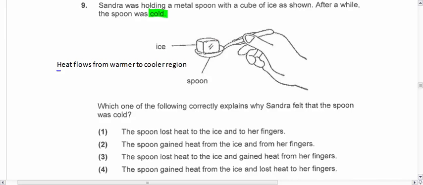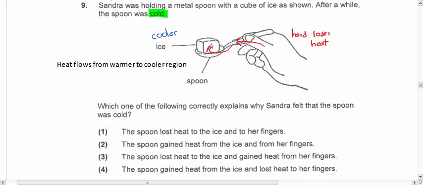Now this ice is going to be cold. This ice is very cold, or it's actually colder or cooler. Let's use the proper words. This ice is cooler as compared to my hand and my spoon. So the heat from the spoon will go into the ice, and when the spoon has less heat, the heat from my hand will go into the spoon. When my hand loses heat, I would feel cold. So the hand loses heat, and that's why the hand feels cold.